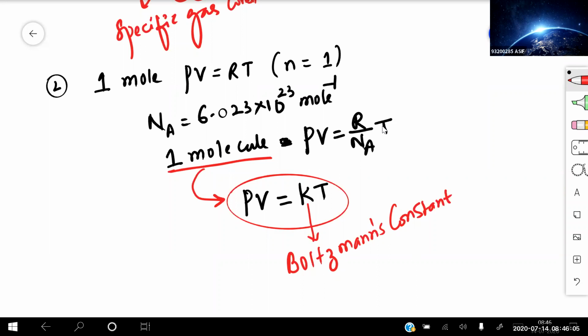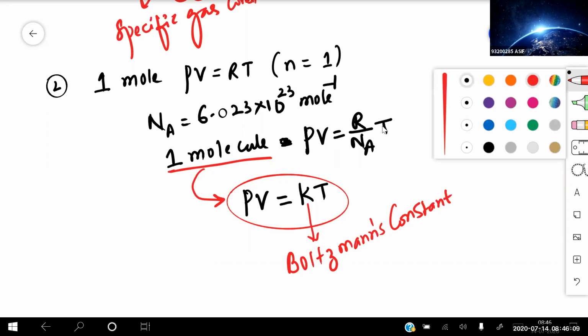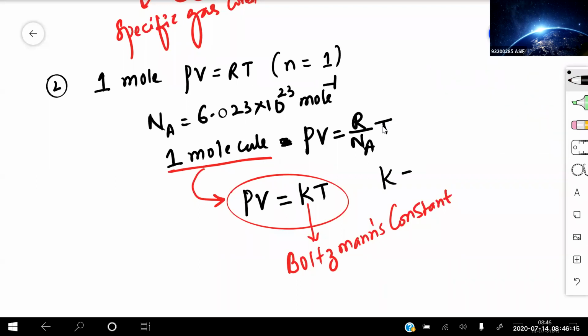Clear? So what is the value of K? Can anyone tell me? From this equation, K is equal to the universal gas constant divided by the Avogadro number. K is nothing but the ratio of capital R by the Avogadro number.